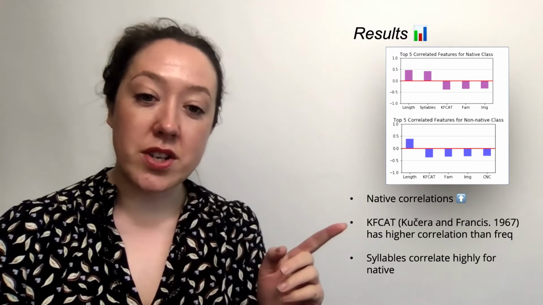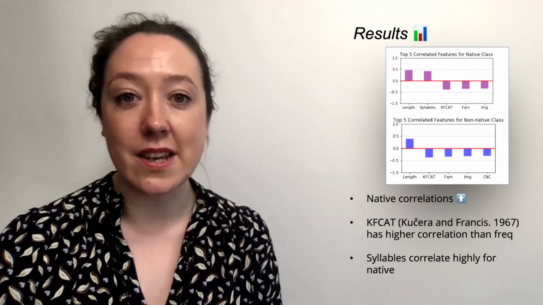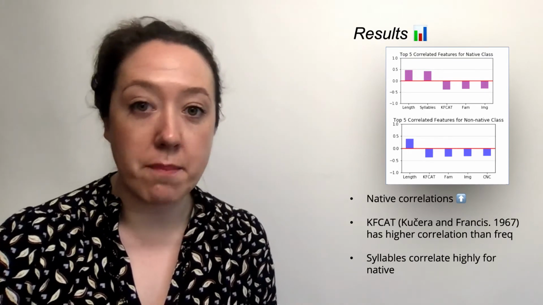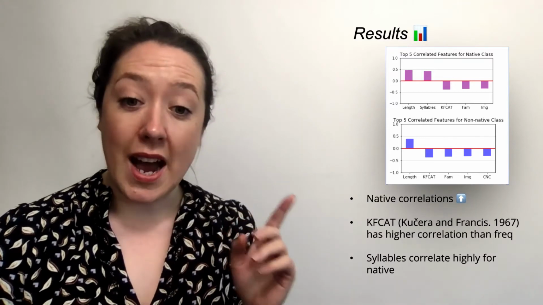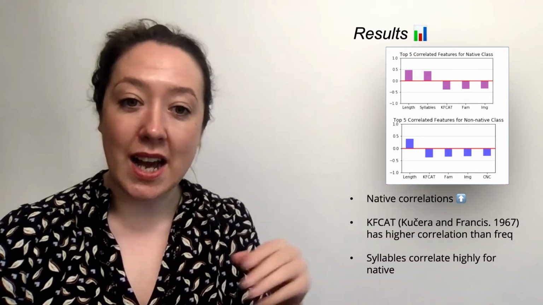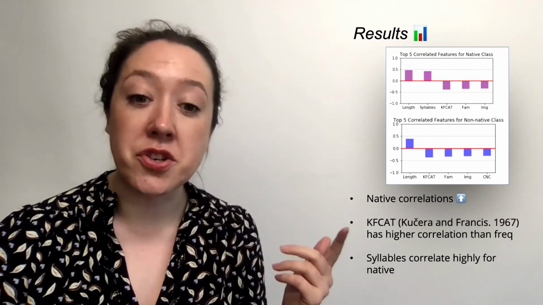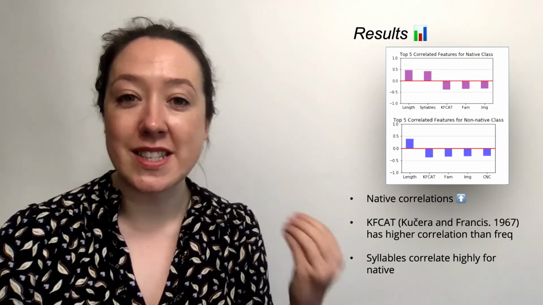The other thing that's quite interesting is that in traditional papers that look at word complexity, frequency is something that time and time again is brought up as very impactful as to how difficult a word is perceived. And in these results, we see that actually frequency doesn't appear in the top 5, but this other measure of frequency, KF-CAT, does. And this is really a measure of the specificity of a word.